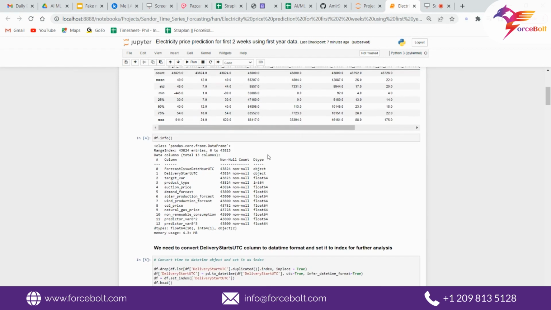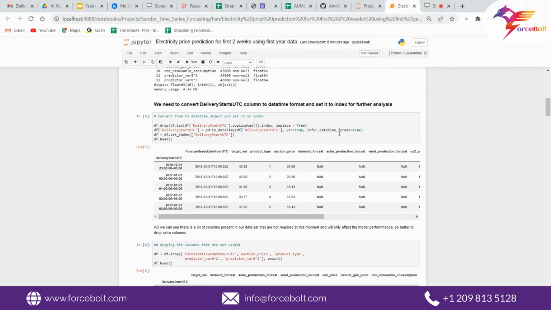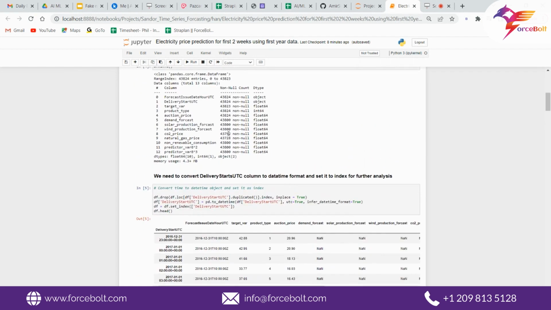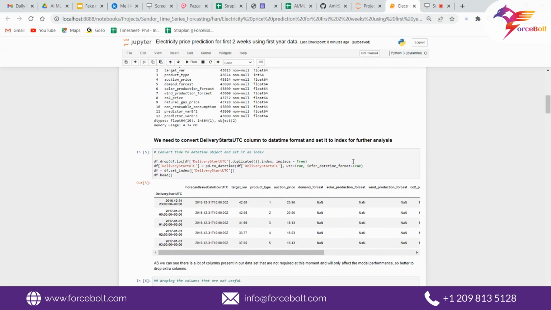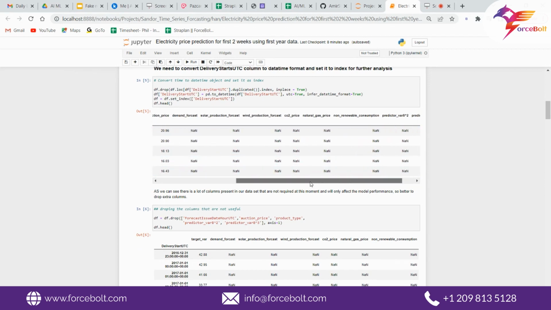Moving forward, we are using the data frame info method to check the data type of each and every column, and whether there is any null value and the count of null values in each column. Because this is a time series problem, we need to convert a specific column so that it can be used to perform time series analysis. So here we have delivery starts UTC, and we will use it as an index and convert it into datetime format. So here we have done that, and we got delivery starts UTC as our index and all the columns according to that index value.